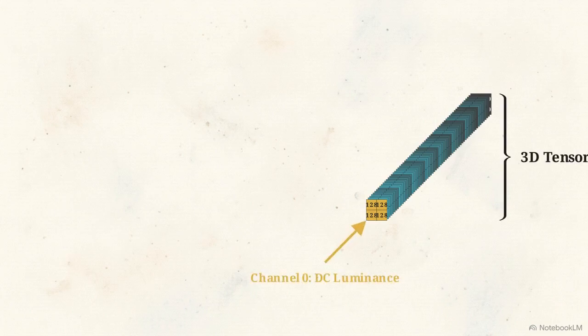Frequency component rearrangement, or FCR, bypasses spatial decompression entirely by extracting the 64 frequency coefficients from each block and stacking them along a new z-axis channel dimension. The resulting structure is a unified 3D tensor. Channel 0 holds the DC luminance, while channels 1 through 63 capture progressively higher spatial alternating current frequency modes.